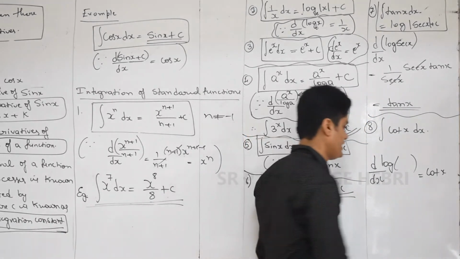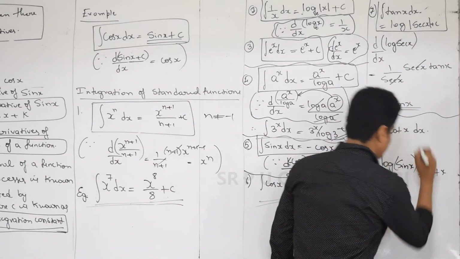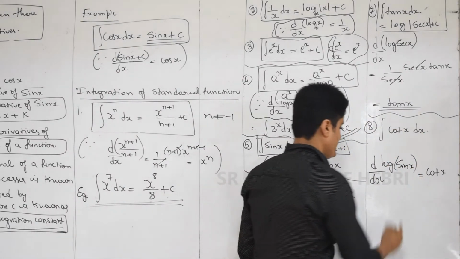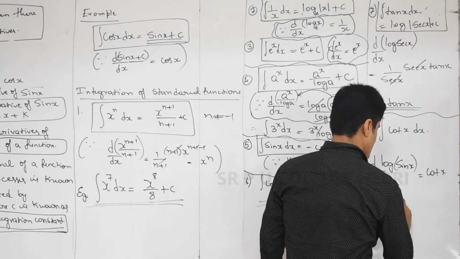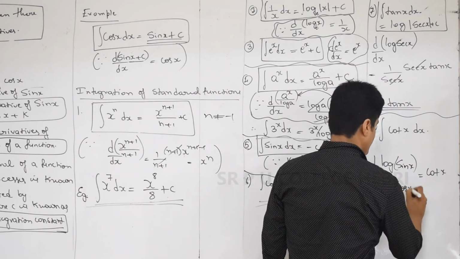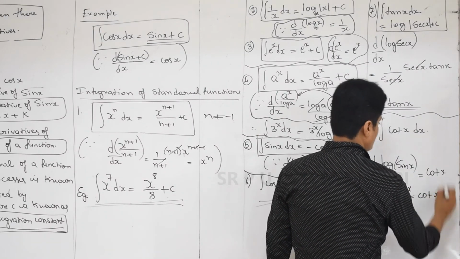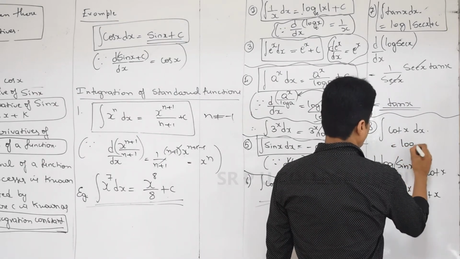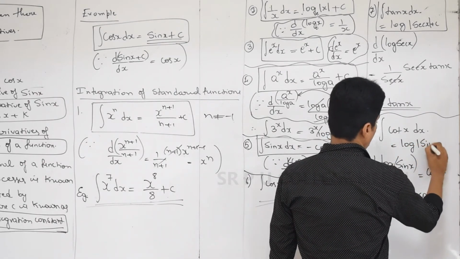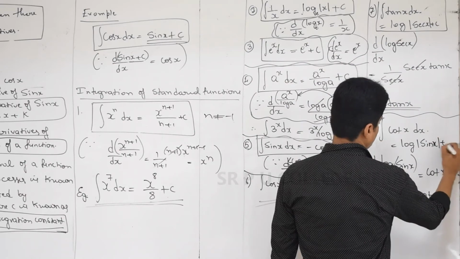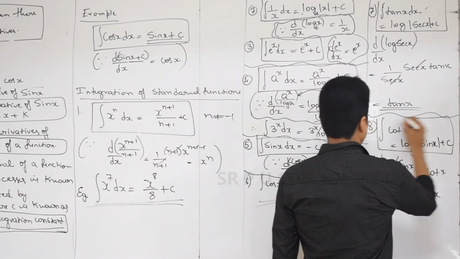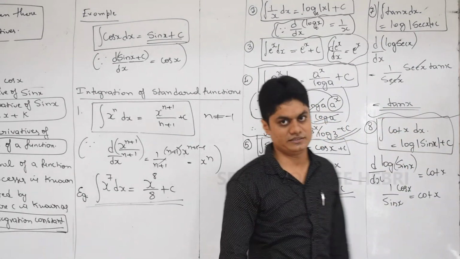Yeah, your guess is right. What is that? Yes, sin x. Log of sin x, tell me its differentiation: 1 by sin x into differentiation of sin x, you know, cos x. So it gives cot x. So integration of cot x is log of mod of sin x plus c.